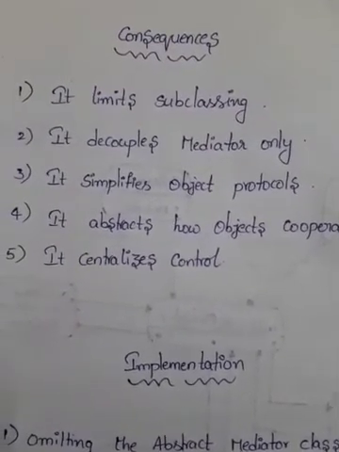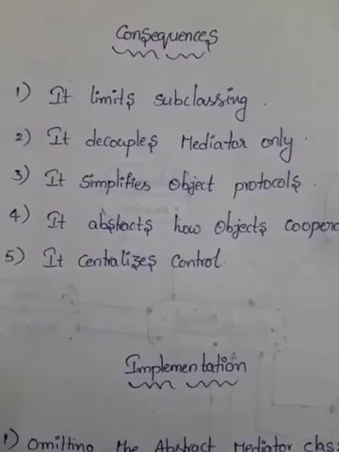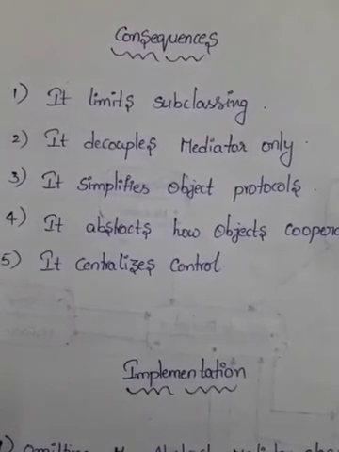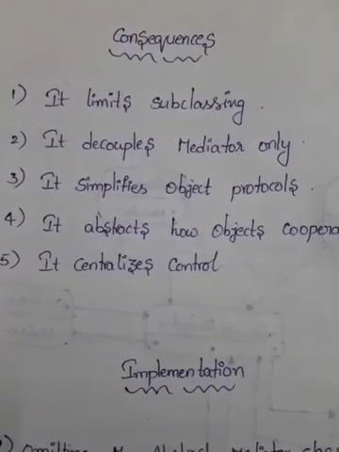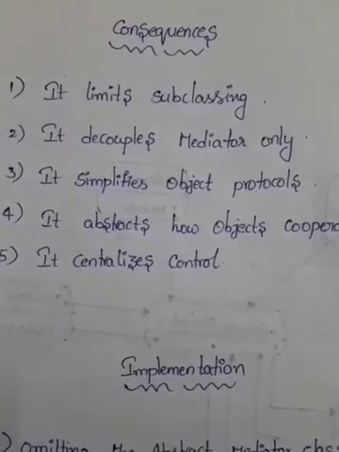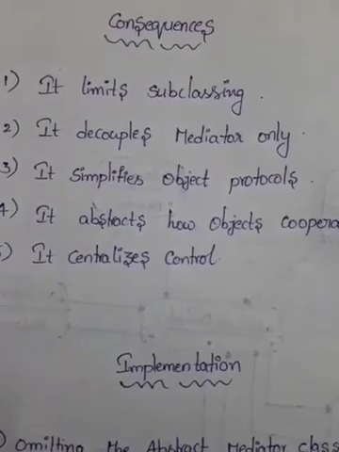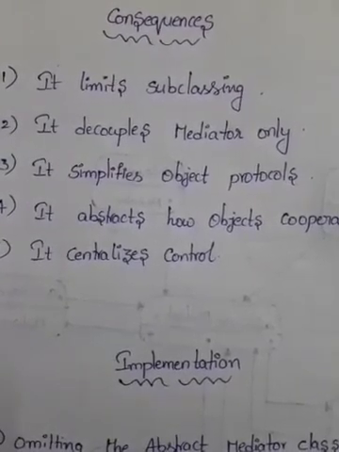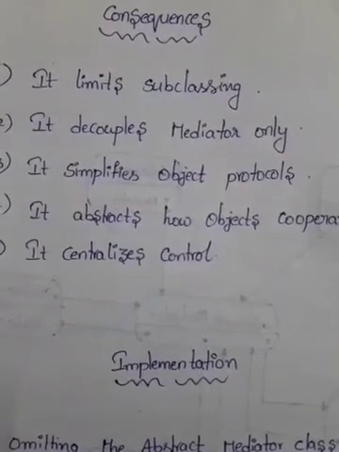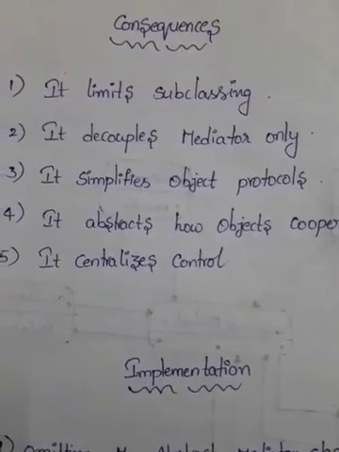And coming to our last consequence, it centralizes control. That means the mediator pattern trades complexity of interaction for complexity in the mediator, because a mediator encapsulates protocols and it can be more complex than any individual colleague. That means this can make the mediator itself a monolith that is hard to maintain.